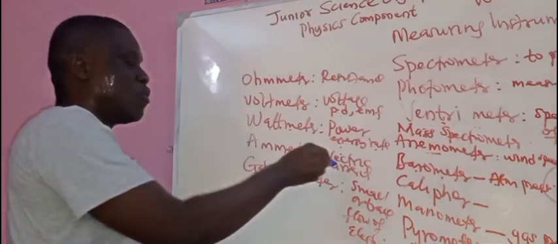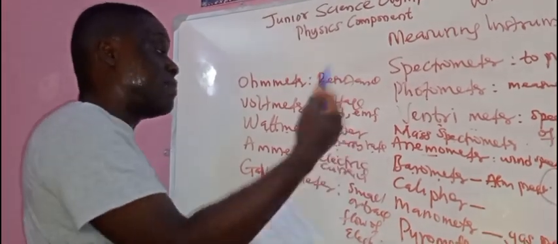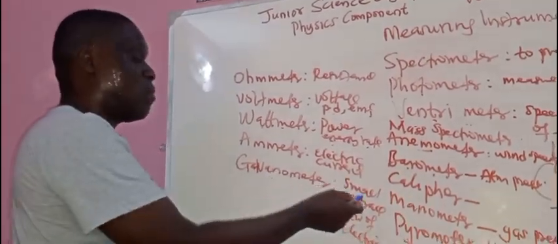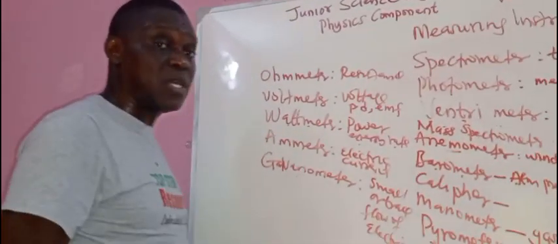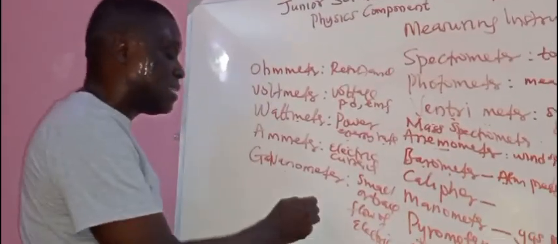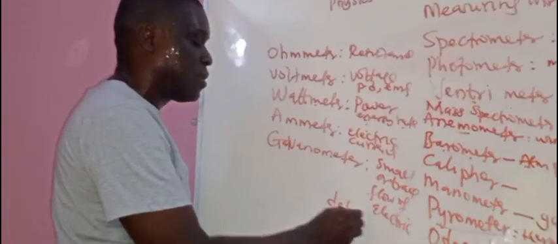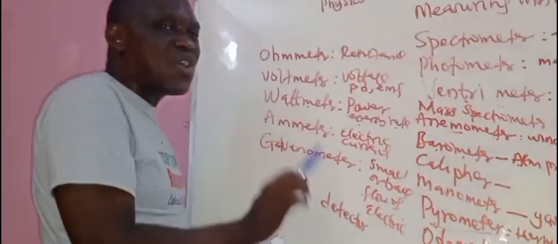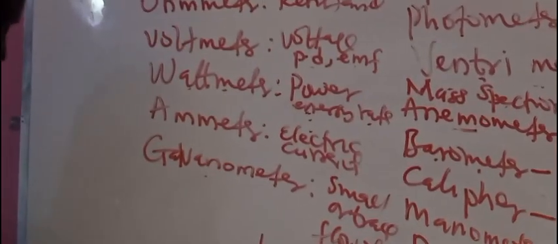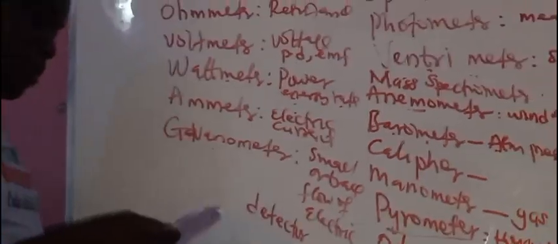Ammeter measures current that's relatively large. Galvanometer is used to measure small or trace flow of electric current. As a matter of fact, it is a detector. It is very sensitive to detect traces or small flow of electric current.